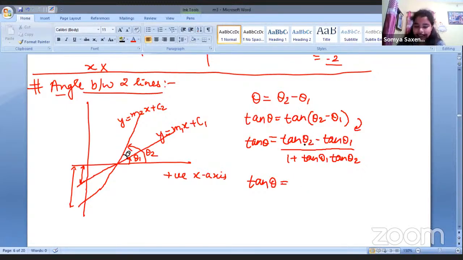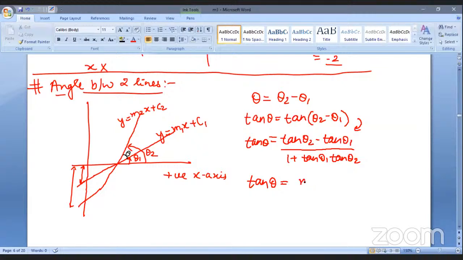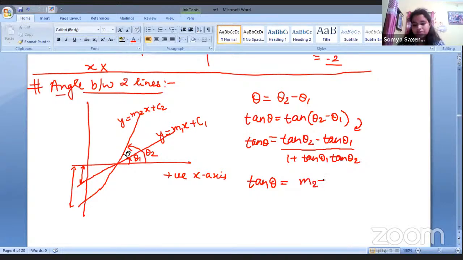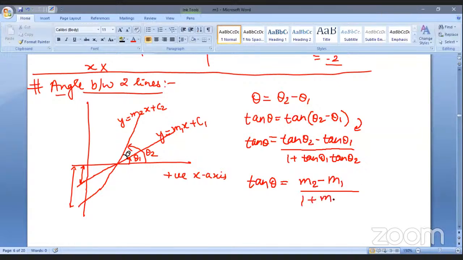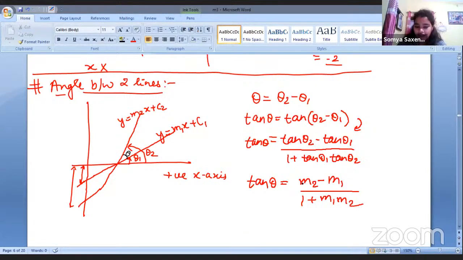Tan theta. What is tan theta 2? How can I write it in terms of m? M2. Right. M2 minus M1 divided by 1 plus M1 M2, right? We have just written what it is. It is the slope of the second one minus the slope of the first one, divided by 1 plus M1 M2.